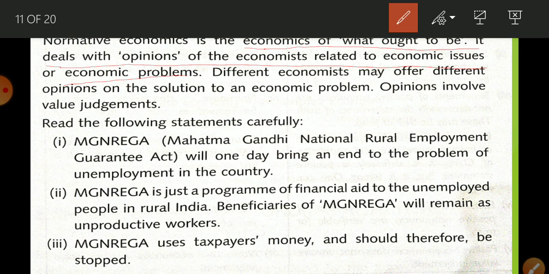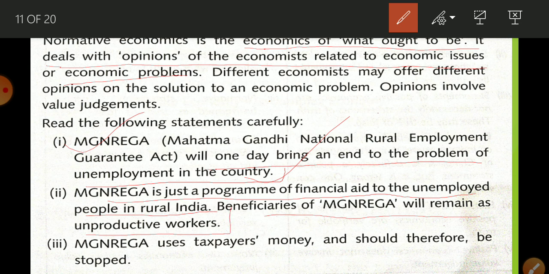Now here are given some examples, like MGNREGA will one day bring an end to the problem of unemployment in the country. This is an opinion, we cannot verify it. MGNREGA is just a program of financial aid to unemployed people in rural India. Beneficiaries of MGNREGA will remain unproductive workers. MGNREGA uses taxpayer money and should therefore be stopped. So these are opinions. Someone says it is very good, someone says it has pros and cons. There are some good effects, some bad effects, and some say there should be no need to run such a program. Why?